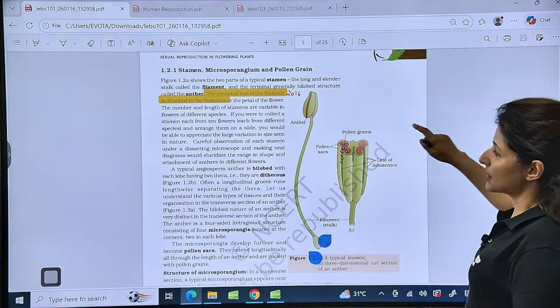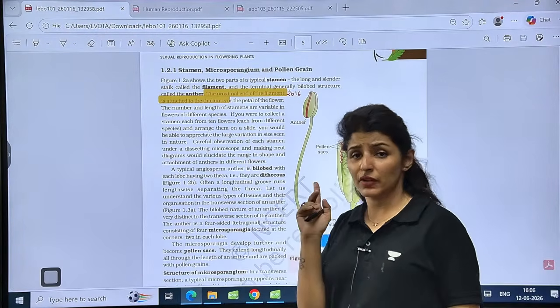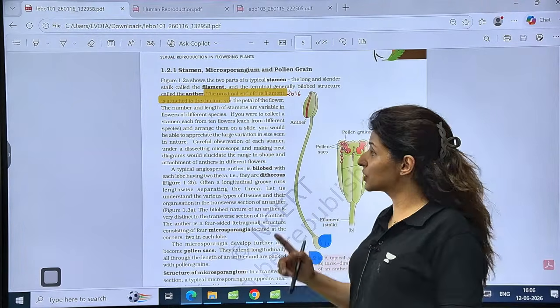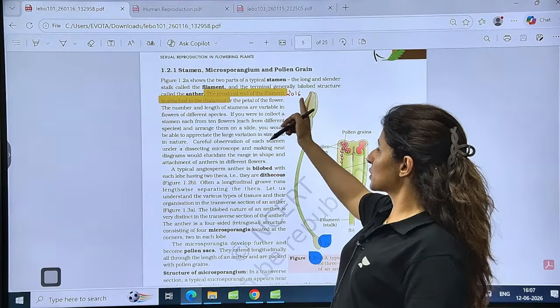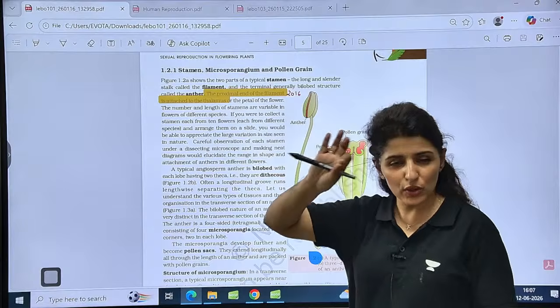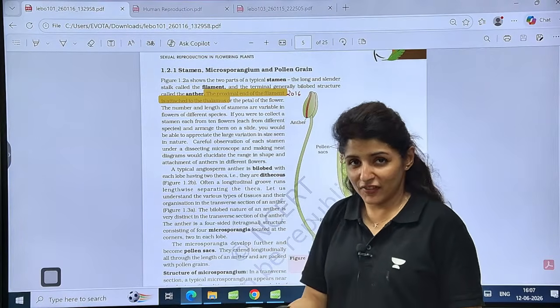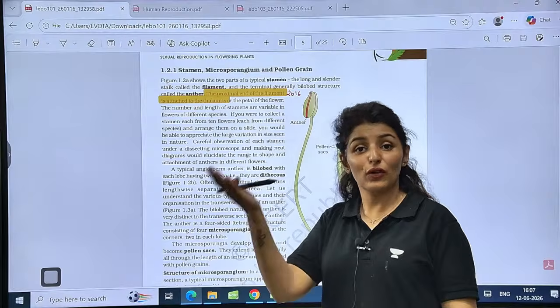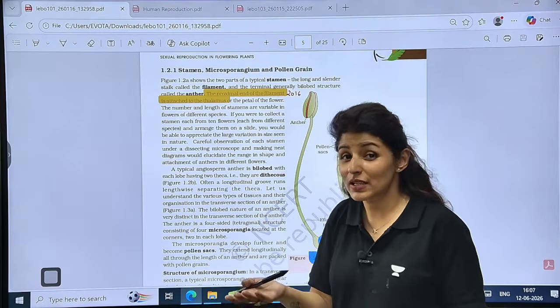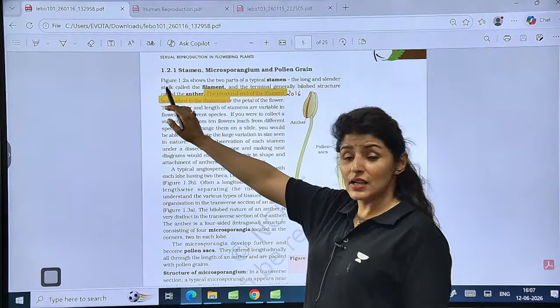So let's start from stamen, microsporangium, and pollen grain, because about flower we have already read in the chapter of morphology. So the first, see, this was a 2016 question. We know that stamen is known as microsporophyll, right? It's a modified leaf into a floral structure which gives rise to male spores. So microsporophyll is another term for stamen, right?